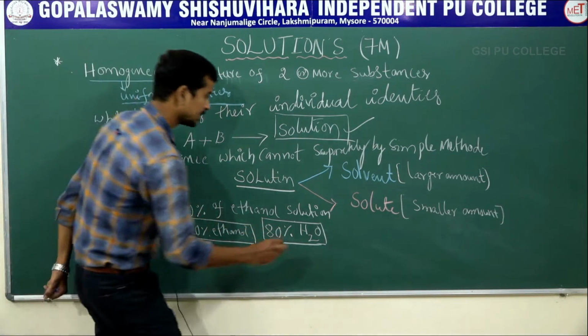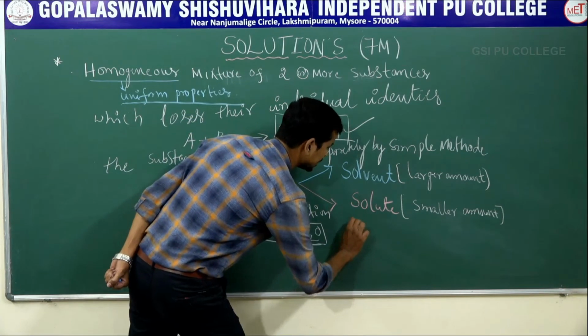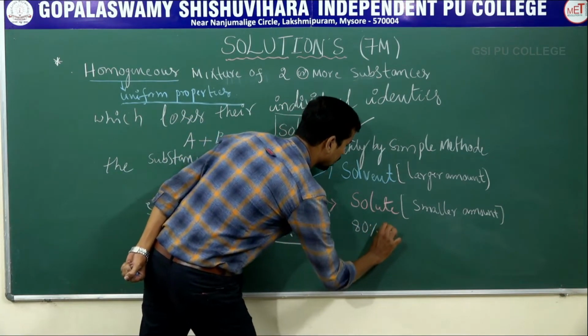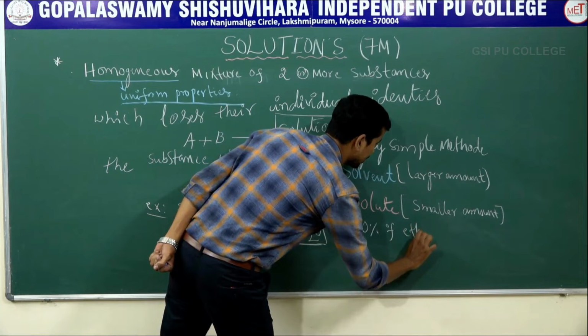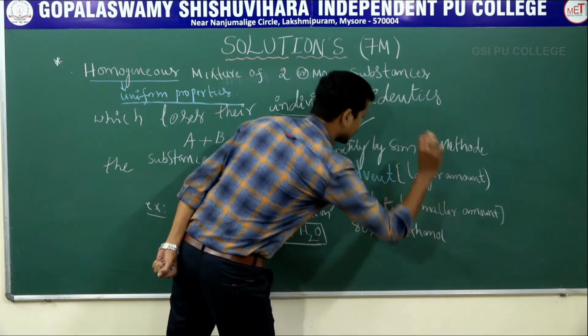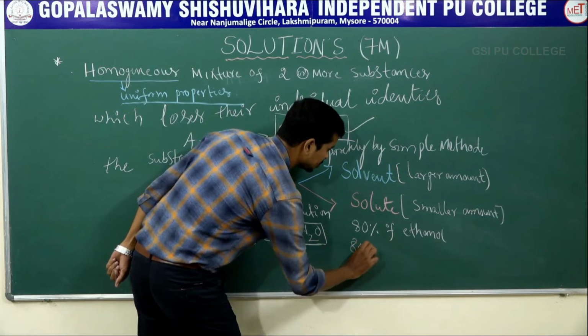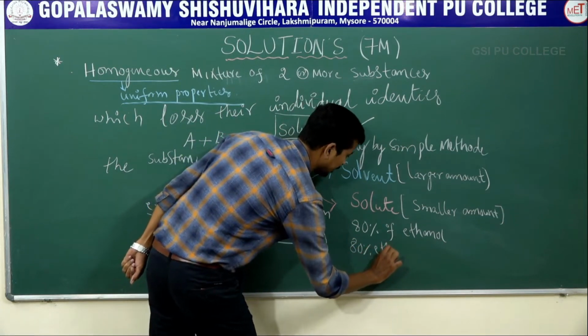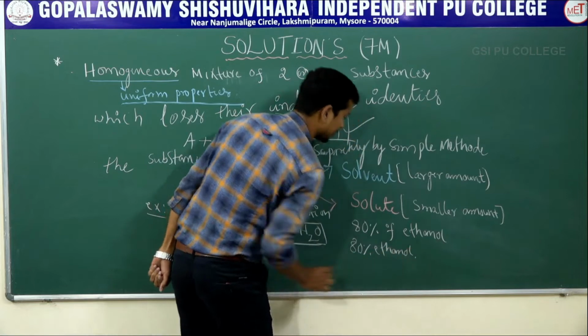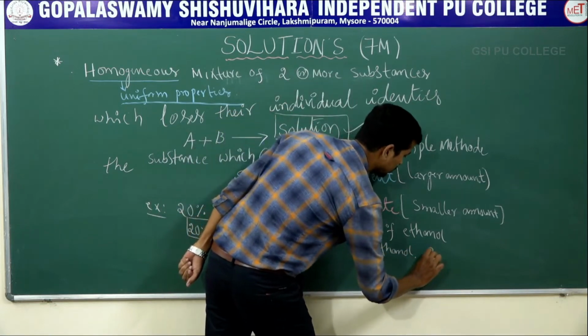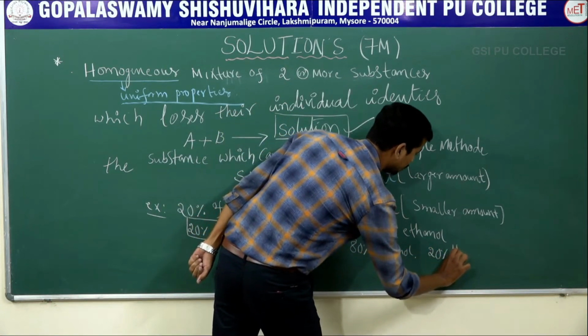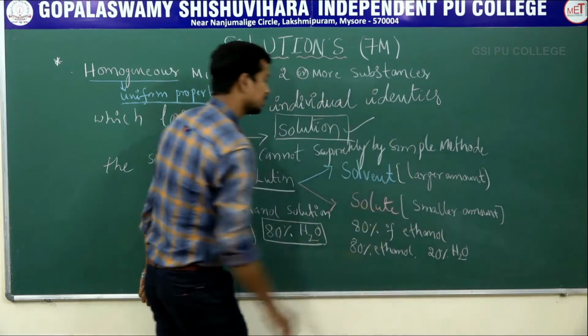Second example, let us consider 80% ethanol. What does 80% ethanol indicate? 80% ethanol and 20% water.